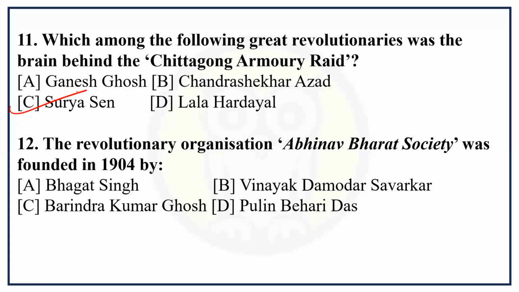Okay, Surya Sen. IRA conducted this raid, Indian Republican Army. Okay. Question number 12. The revolutionary organization Abhinav Bharat Society was founded in 1904 by whom?